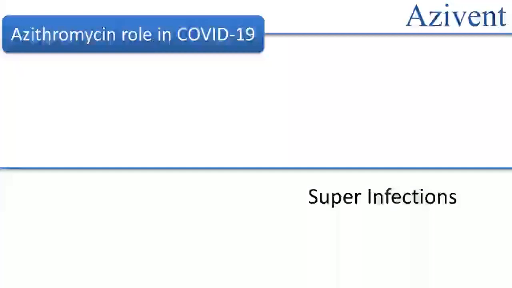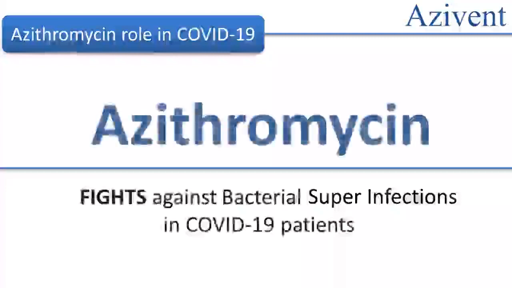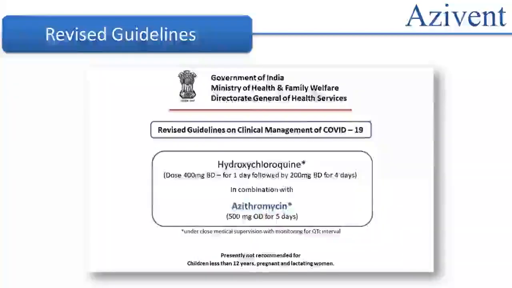Out of these patients, around 75% lost their lives because of superinfection. Most of these superinfections were of the bacterial type. So, when azithromycin is added in the therapy, it fights against the bacterial superinfections that may occur in the COVID-19 patients.